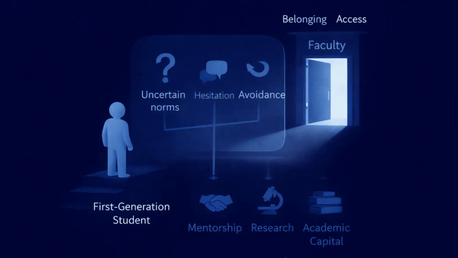Now consider a full decision walkthrough. The phenomenon is first-generation college students navigating interaction with faculty. The tension is that universities promote belonging and access, yet students report hesitation, uncertainty about norms, and avoidance in approaching faculty. The consequence is reduced access to mentorship, research opportunities, and academic capital.